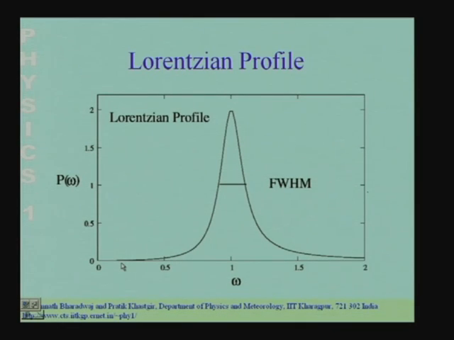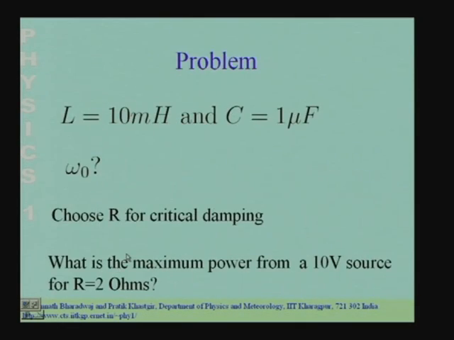Let us next take up a brief numerical problem. The numerical problem which we are going to consider is as follows. There is an LCR circuit, the type of circuit which we have just analyzed.